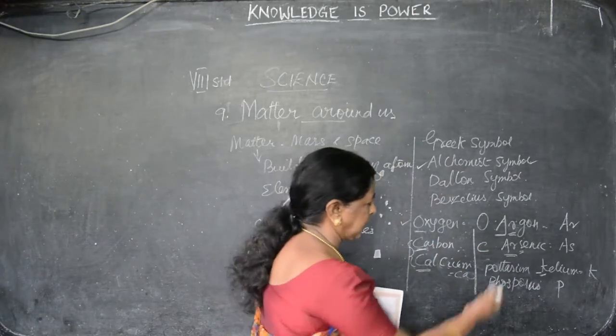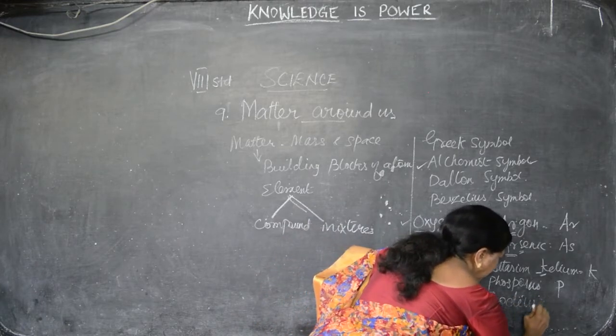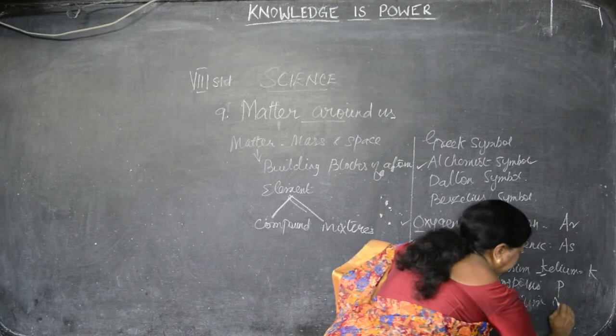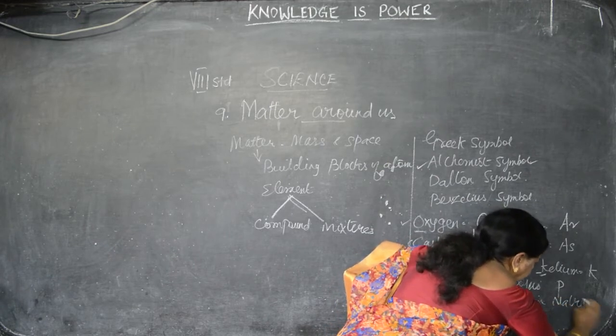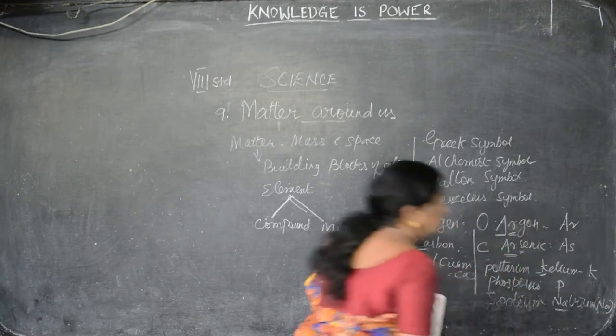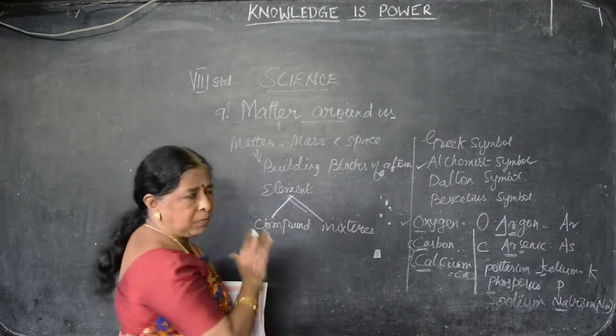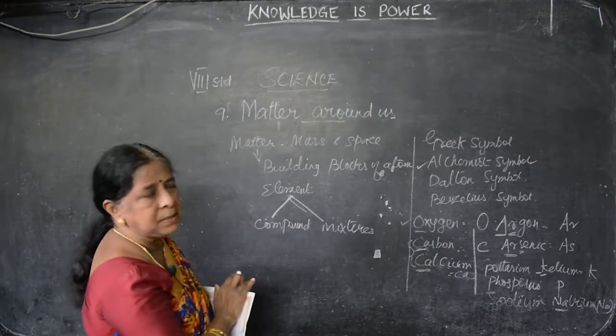Potassium means kalium, the same like sodium, the Latin name is natrium. Natrium, so we are writing Na. Clear? So, we have seen what is an element, how to write the symbols for the elements. Till there it is clear.